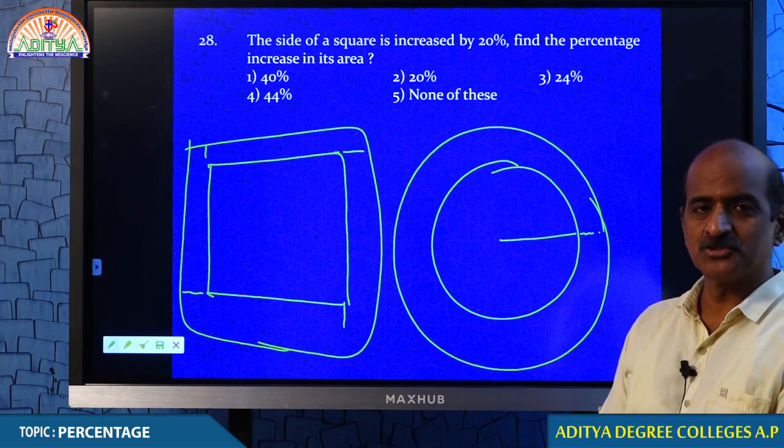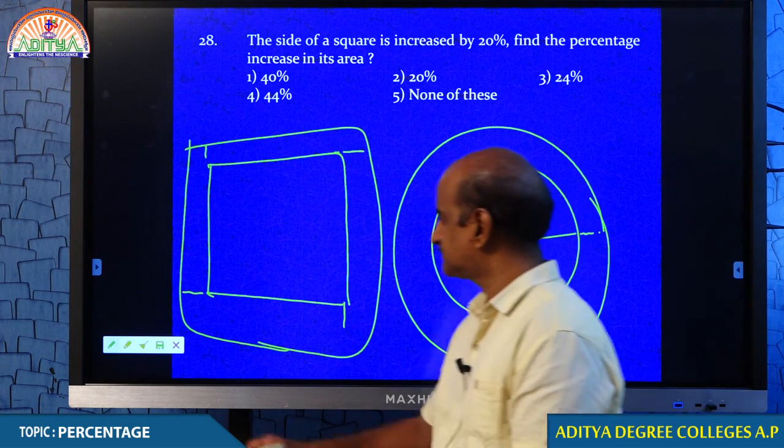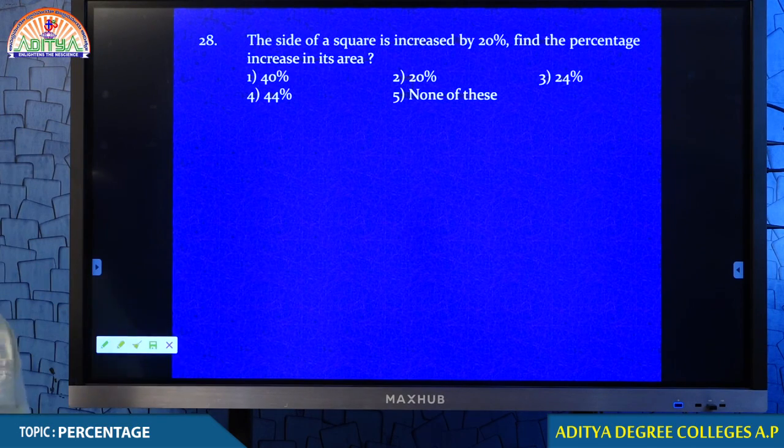I must tell you two important formulae. Note down, students.